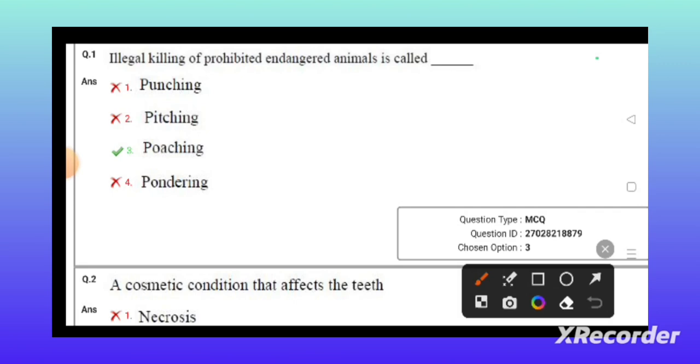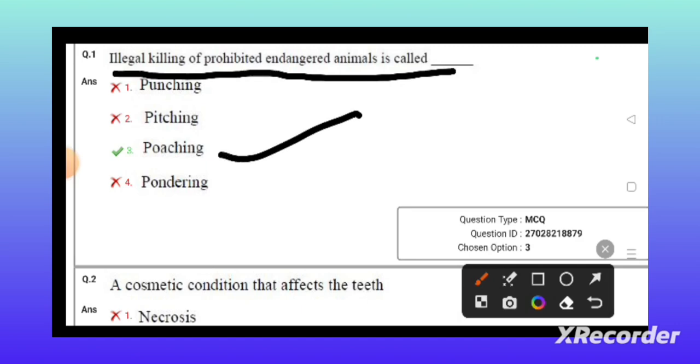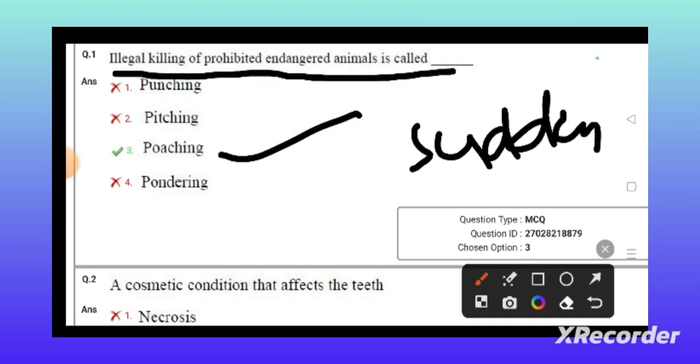The first question is that illegal killing of prohibited endangered animals is known as poaching. What is meant by endangered animals? Let us look into it. Endangered organisms are the organisms that are very likely to be extinct in the near future because a sudden rapid decrease in their population takes place due to the activities of poaching.